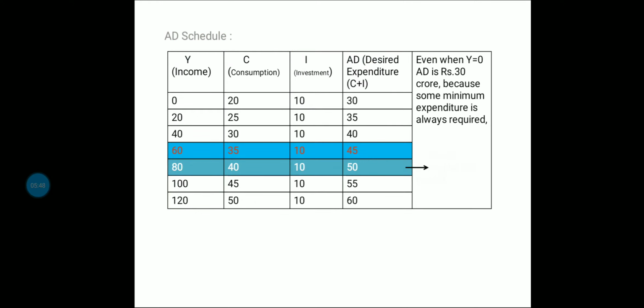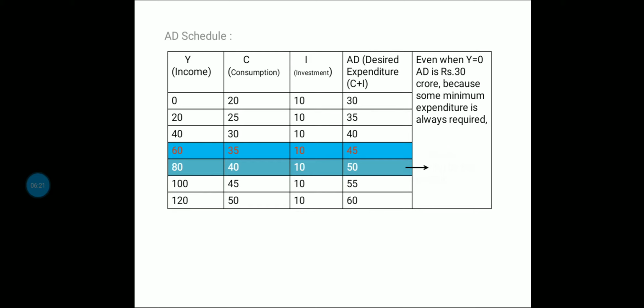Now we can better understand from the given schedule that in the first column the level of income is given: 0, 20, 40, 60, 80, 100 and 120 and so on. Then in the second column we measure the consumption, that is 20, 25, 30, 35, 40, 45 and 50. Investment remains constant, 10 at each level. Now AD, as you know, is the combination of C plus I. So at zero level of income it is 30.